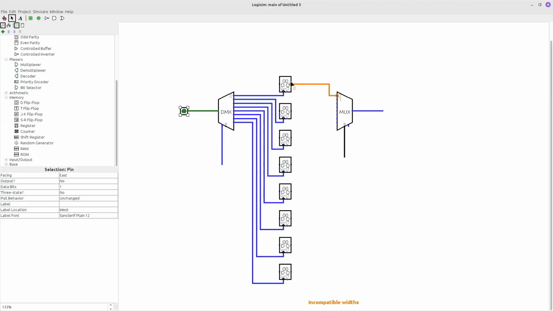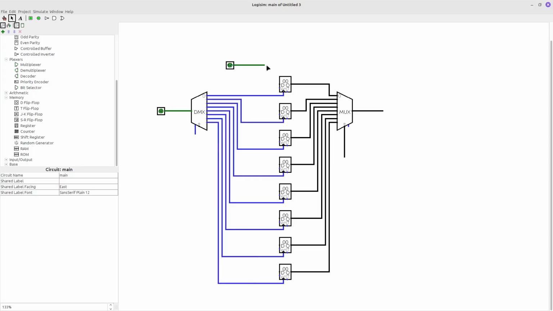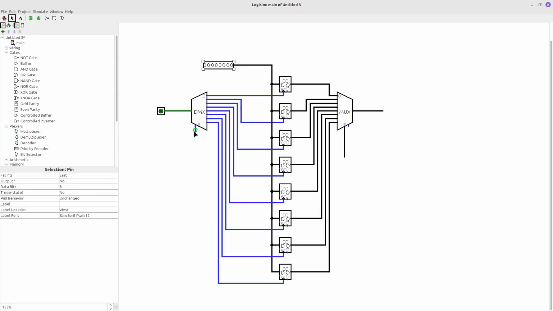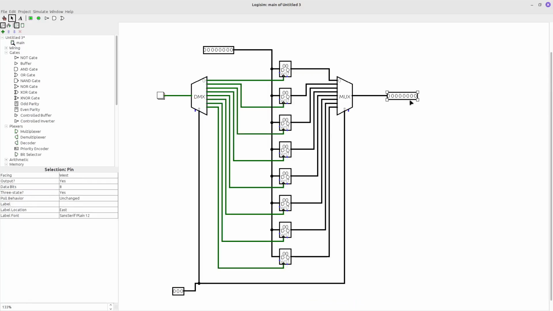Let's do this again. Okay, now let's add the input, and I will put it like that. This is needed for the input actually. We can connect all data to one input, 8 bits, and we can have the address. We can add a button here and the address here, 2, that's 1, and the output.